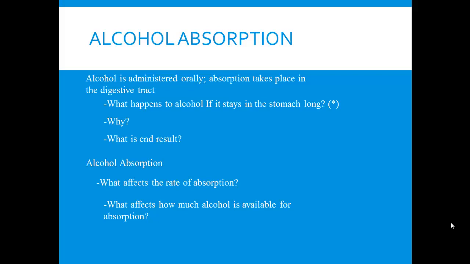But when the stomach is full, or has food content in it, the stomach dumps its contents into the intestines more slowly. So one of the first things that can affect the rate at which alcohol is absorbed is whether or not there's food in the stomach. Old folks may say food on your stomach, but whether or not food is present in the stomach.